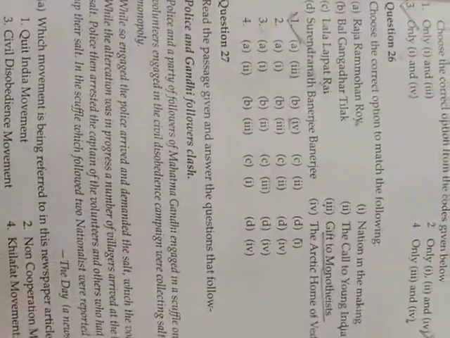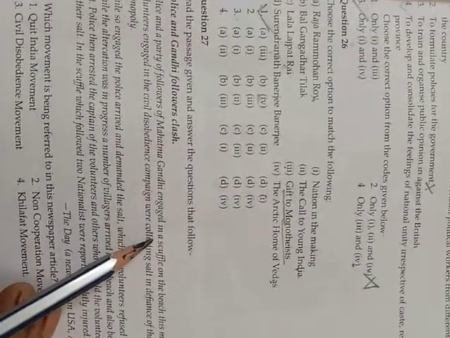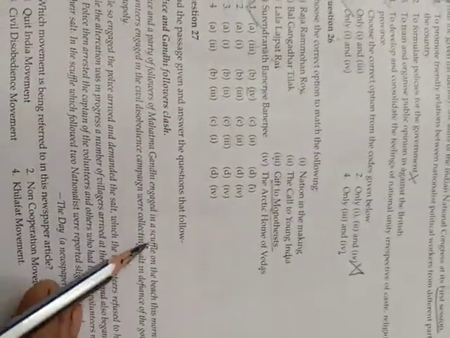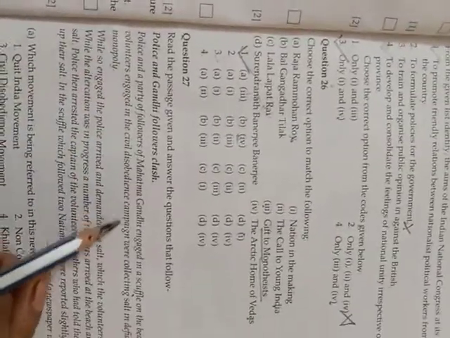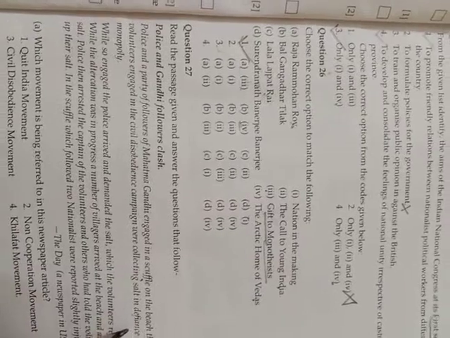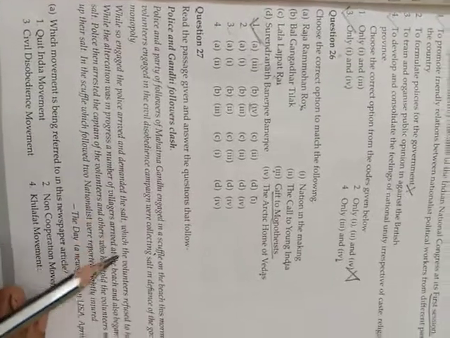Now come to question number 27. It's a paragraph-based question. You can read the paragraph also. Police and a party of followers of Mahatma Gandhi engaged in a scuffle on the beach this morning, while volunteers engaged in the civil disobedience campaign were collecting salt in defiance of the government monopoly. While so engaged, the police arrived and demanded the salt, which the volunteers refused to hand over.